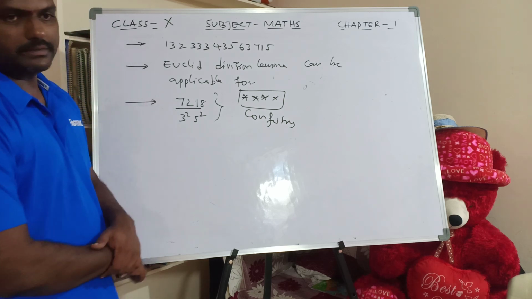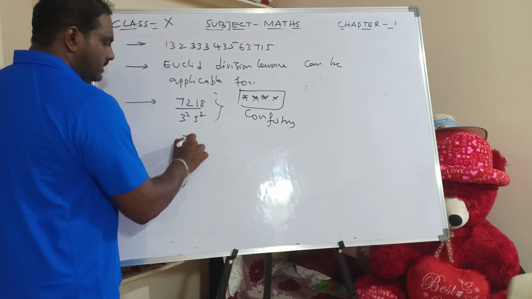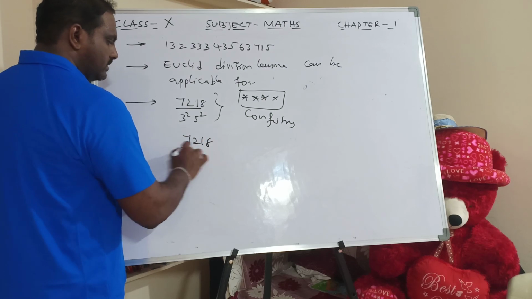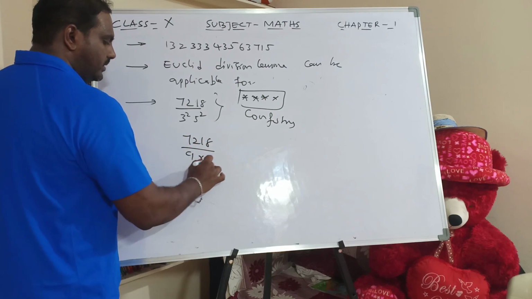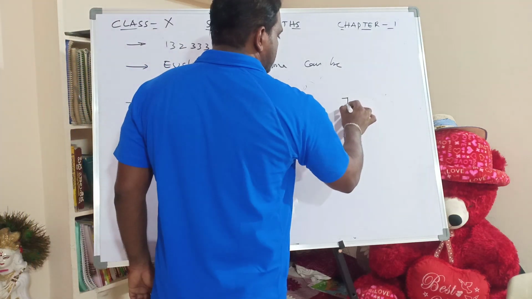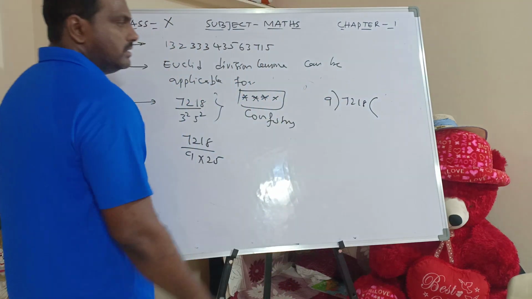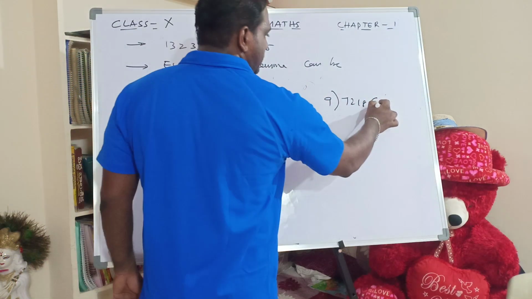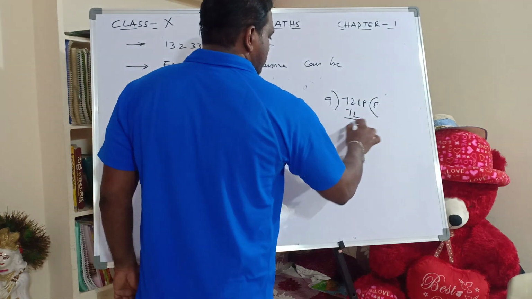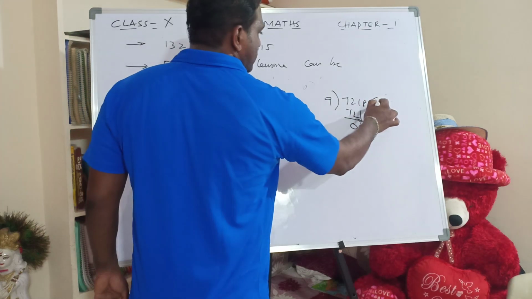But that is the wrong answer. Why it is the wrong answer is, look at this. 7218 by 9 into 25. Divide it. So 7218 divided by 9. 9 8s are 72, 0, 1 I will borrow it, right?